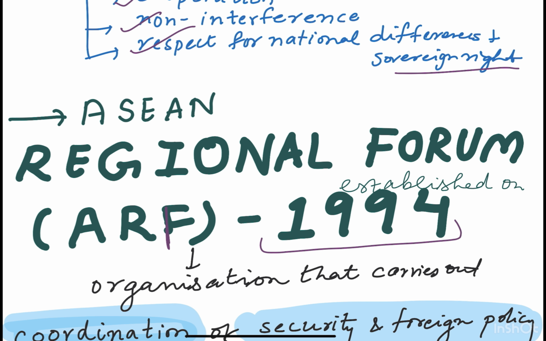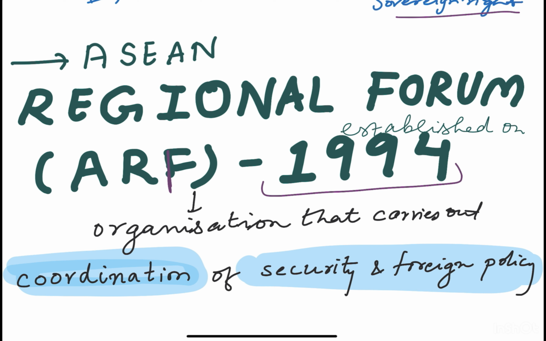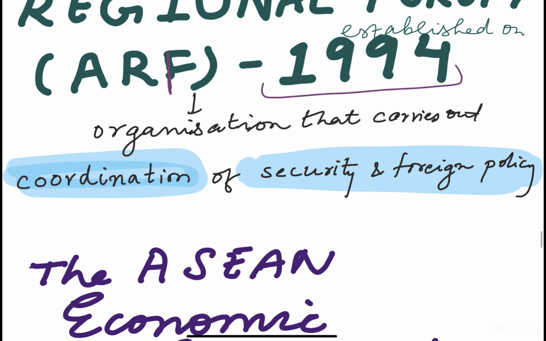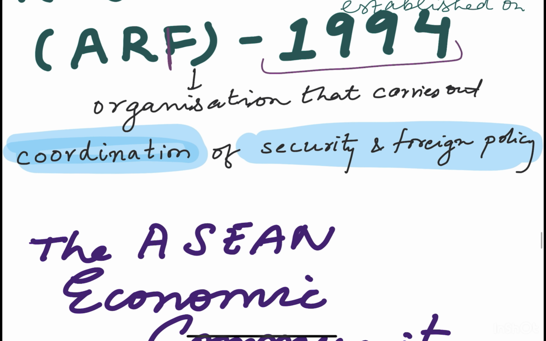Now, it is an organization that carries out the coordination of security and foreign policy. That is just what is written in your book, so we'll keep it till here only. Now this particular organization is going to coordinate among the security and foreign policies of various states. That's what is written in the book.